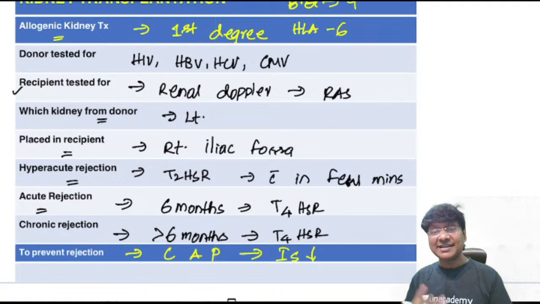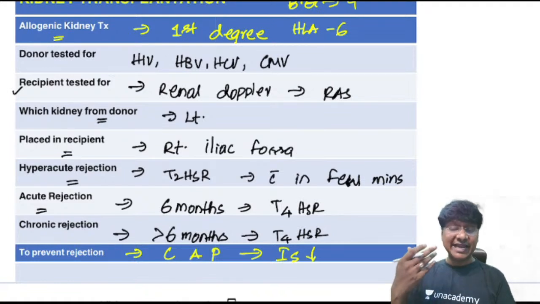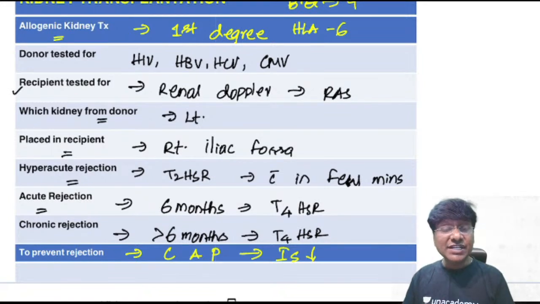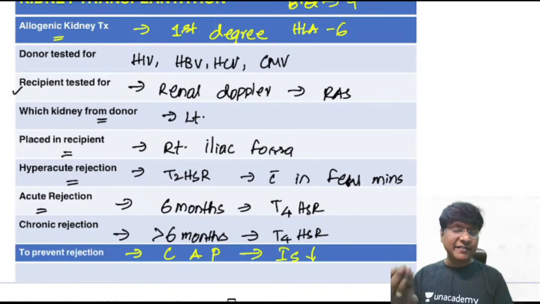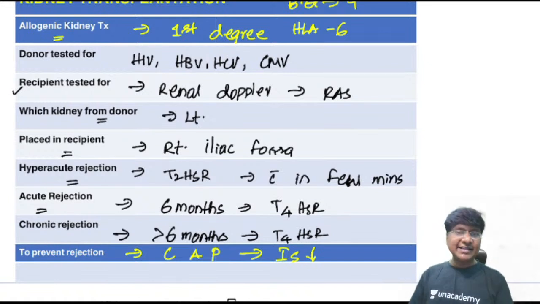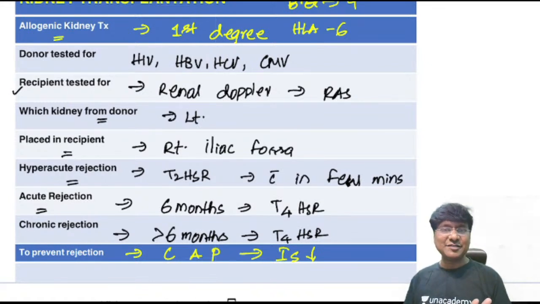But the problem is that whenever the individual is started on immunosuppressants, the individual is at increased risk of opportunistic infections. So what will be those opportunistic infections? Like infection with MRSA, herpes simplex infection, viral infections like cytomegalovirus, HBV, and HCV. So these are the infections that the individual is prone to. So this is about your renal replacement therapy. So two methods of renal replacement: dialysis and then kidney